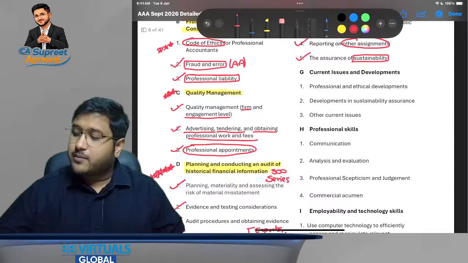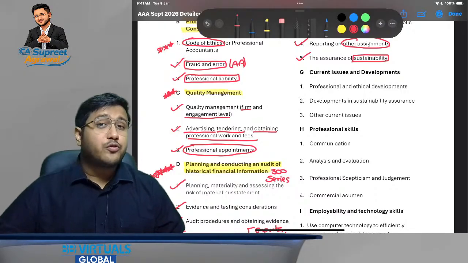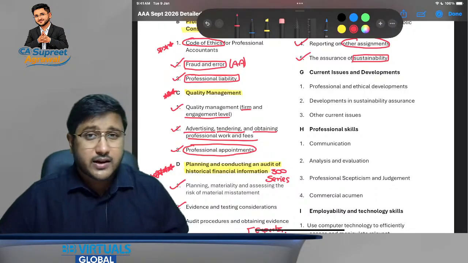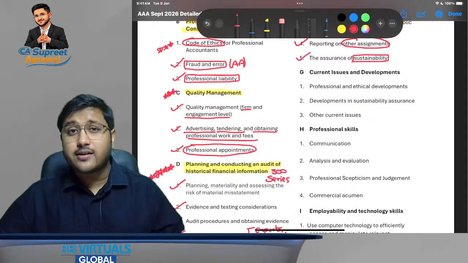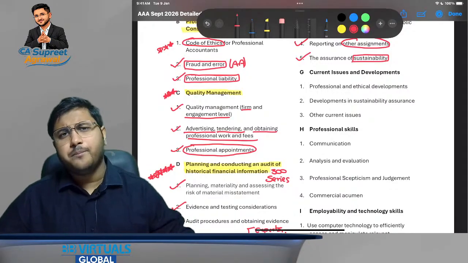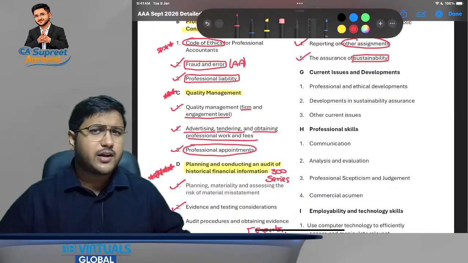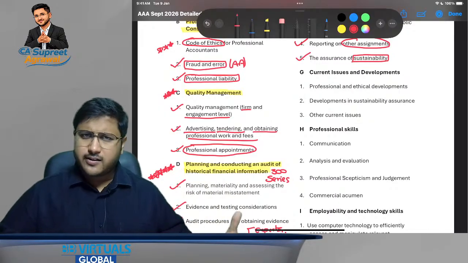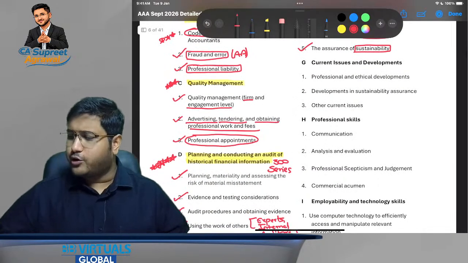Then current issues and developments. These are the professional and ethical developments, relevant developments that you will have to understand for the purpose of writing your answers. However, for the September 2026 attempt, there are no major updates. So whatever we studied in the last attempt is also going to be relevant over here.